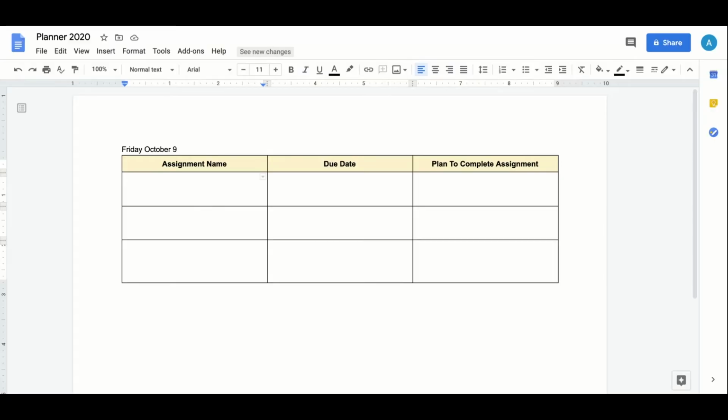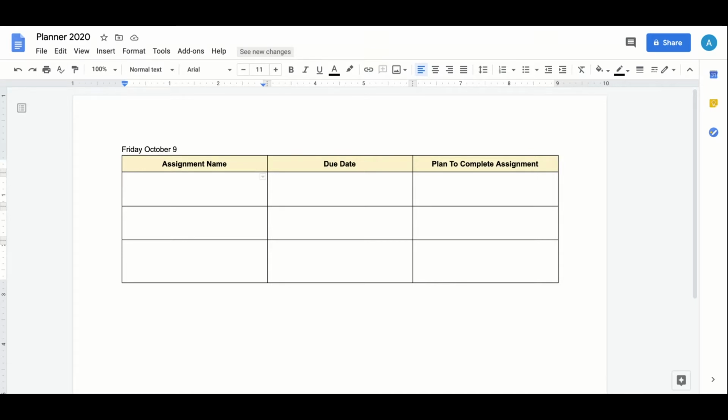So as I already mentioned, before we get into the actual planning within Google Calendar, we need to know 3 things: the assignment name, the due date of the assignment, and we need to know what the final product should look like. Knowing that is going to help us create a plan to complete the assignment. If you have not already seen my other videos on planners or how to use Google Calendar as a planner, I'll be sure to link those here. Go check them out.